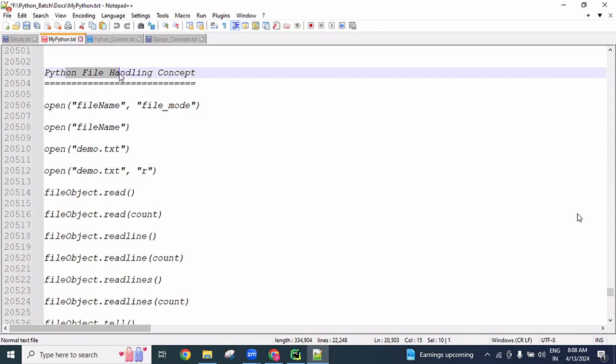To overcome this, a permanent solution is required: creating a program one time and storing it permanently in our hard disk, and n number of times, whenever and wherever we want, we can use it. That is what the file handling concept gives us. In files, we can create, update, delete, and access, all the operations. We can do it using Python programming also.